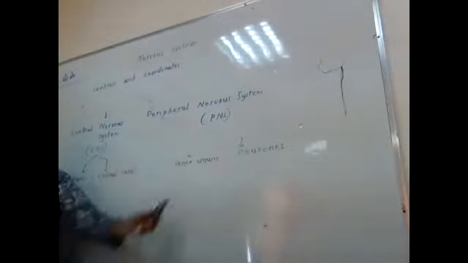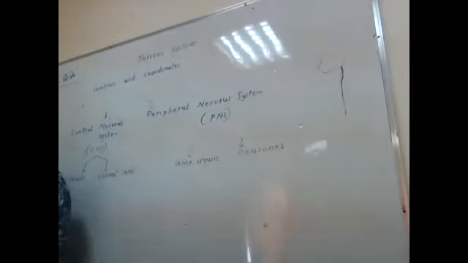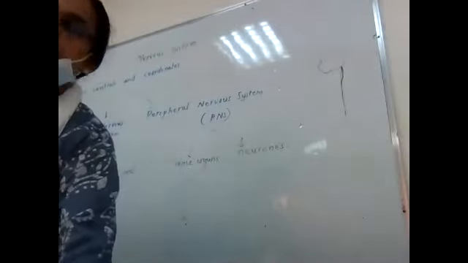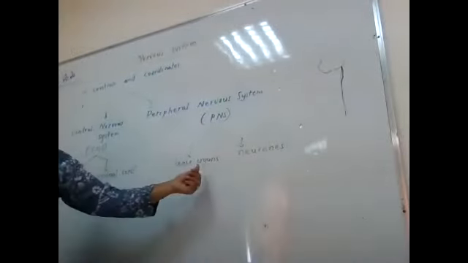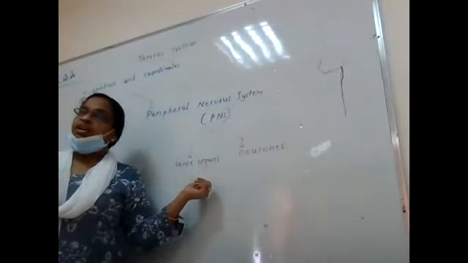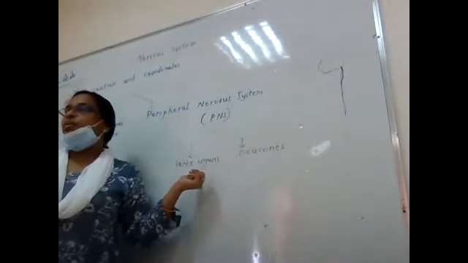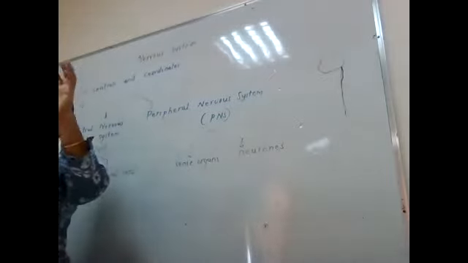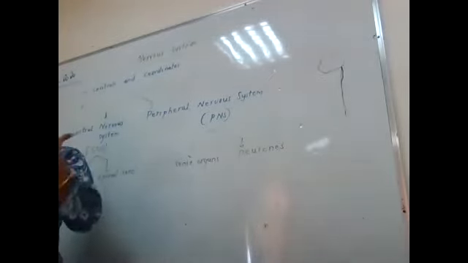And then about the peripheral nervous system, one is sense organs. The word peripheral means outside. How do you know about the outside world? Using your sense organs. Just think, whatever feeling there is, we are sensing the outside world using our sense organs.